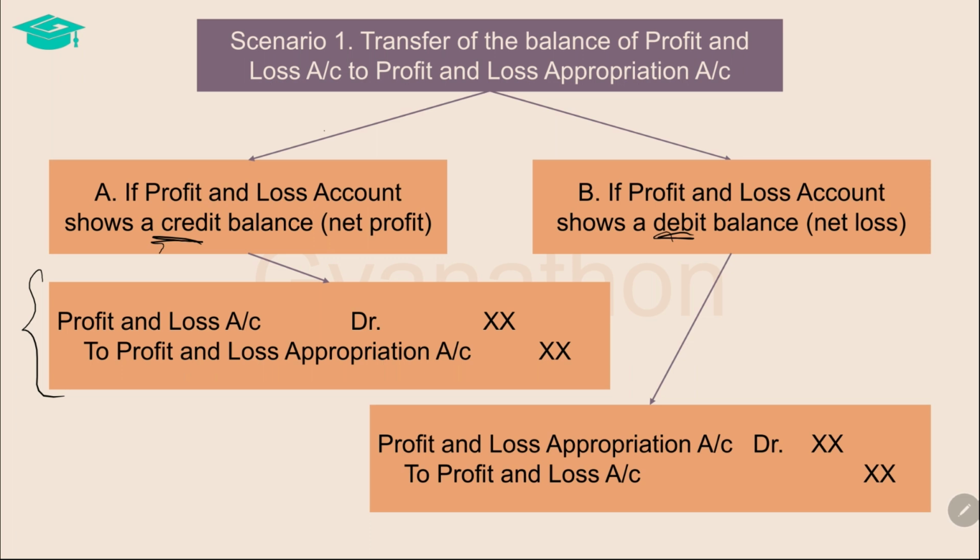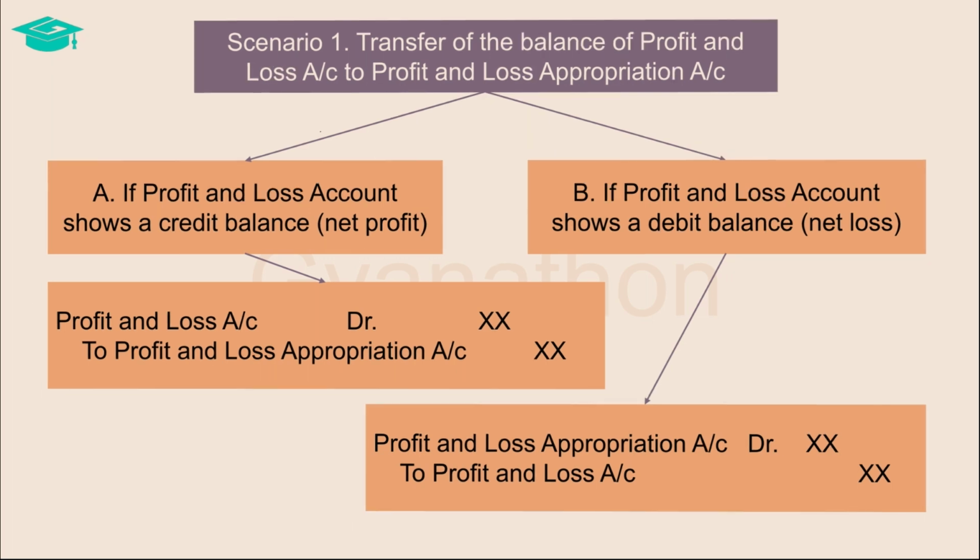If the profit and loss account shows a debit balance, then it means that there is a net loss. Then the entry is profit and loss appropriation account debtor to profit and loss account, which means transferring such balance by crediting the profit and loss account, thereby closing that account, and debiting the profit and loss appropriation account with the same amount. This entry ensures that the profit and loss account is closed and the balance appearing in the same is transferred either to the credit or to the debit of the profit and loss appropriation account.